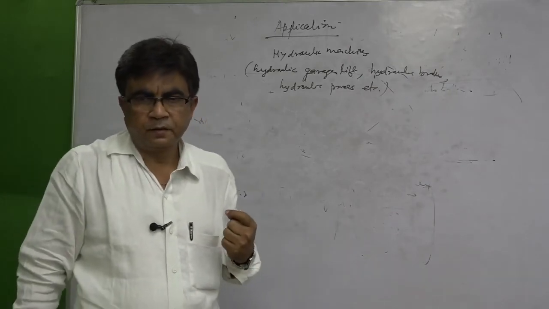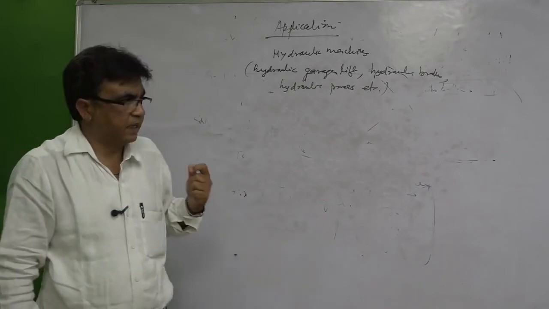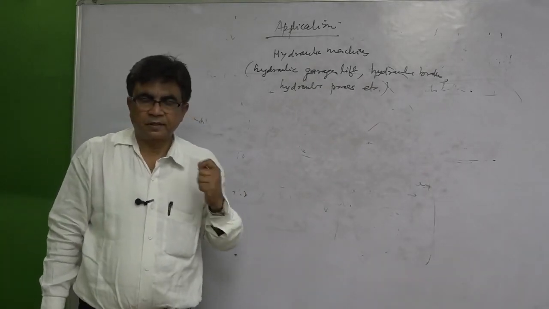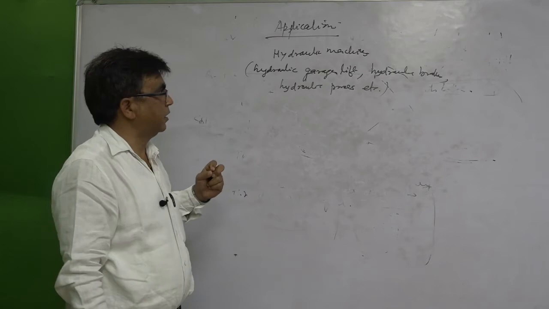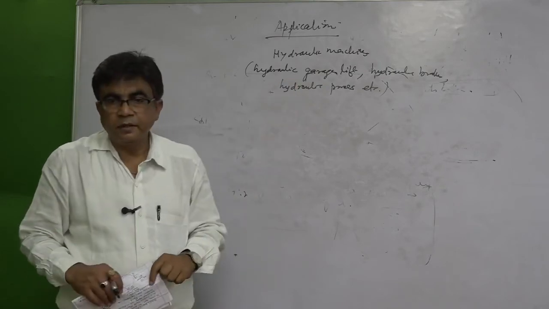Okay? It has got a very big application, you can say, of Pascal's law. So, on the basis of Pascal's law, a hydraulic machine actually works.